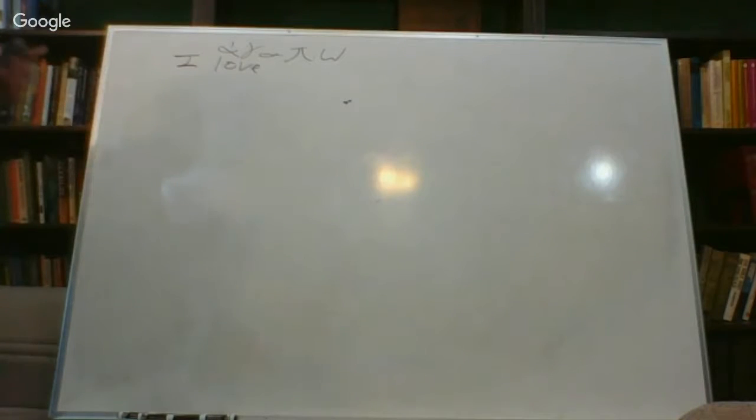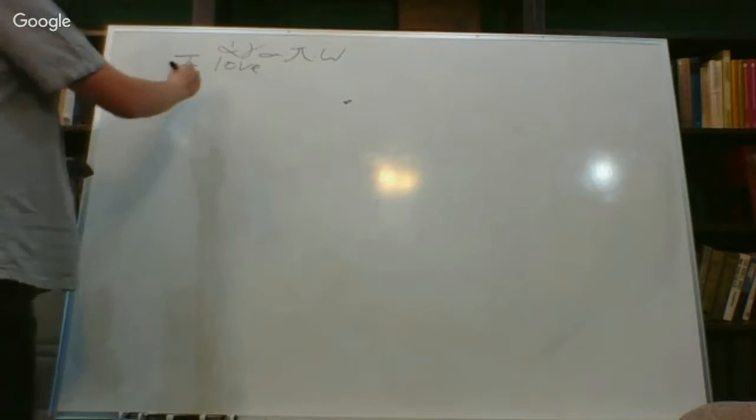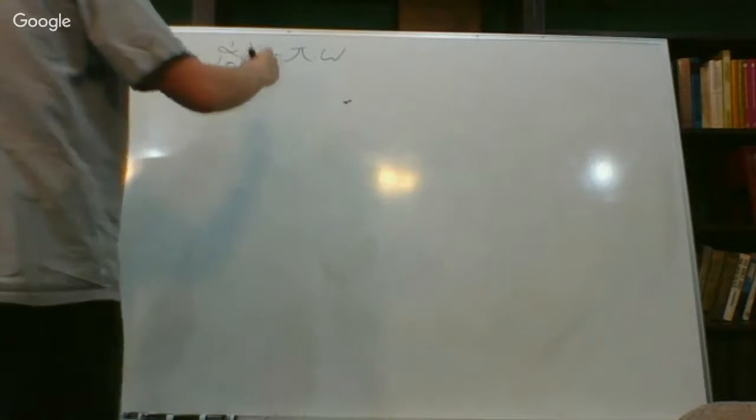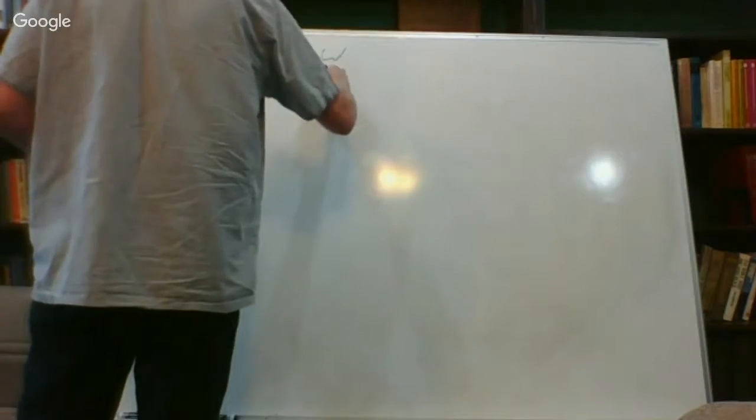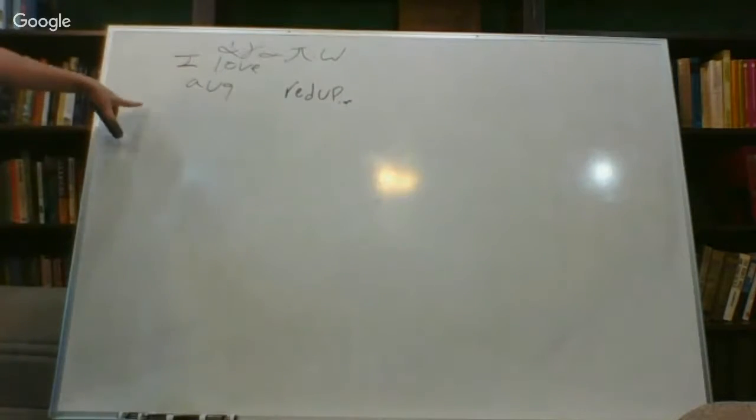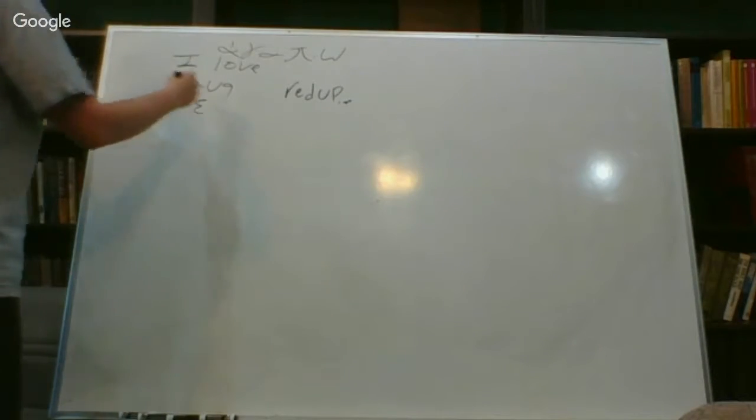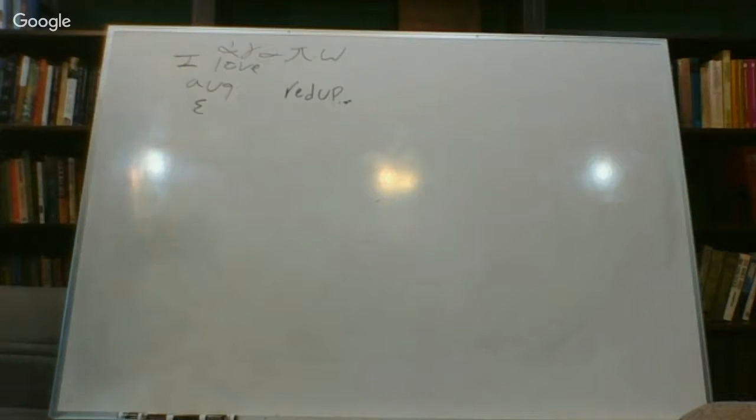Agapo is "I love." Well, with the imperfect tense, we're going to find something a little bit interesting happening, and it's going to be the case with all past tenses in Greek. So all past tense verbs will either have an augment or a reduplication. I'll just write redup for short. So the augment is going to be an epsilon that connects to the present tense stem. Or, the imperfect is going to have the epsilon connect to the present tense stem. We'll talk a little bit more about that later.